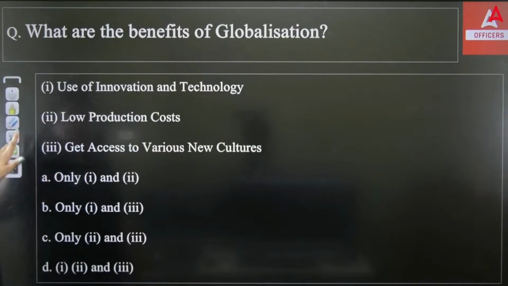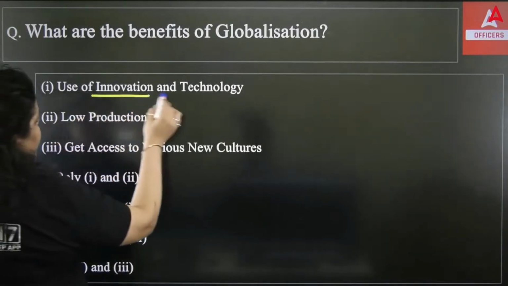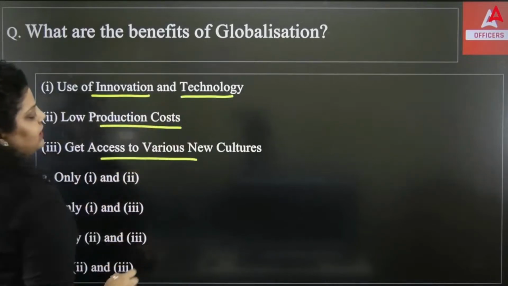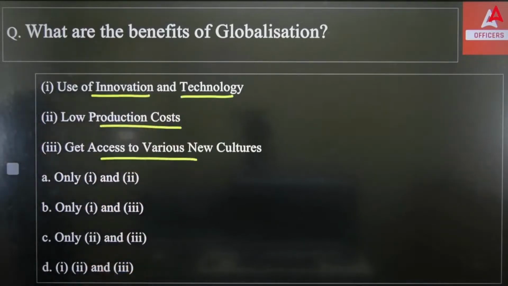And you have to choose from these three benefits. First, use of innovation and technology, low production cost, get access to various new cultures. Okay, so out of these, which is the benefit of globalization?